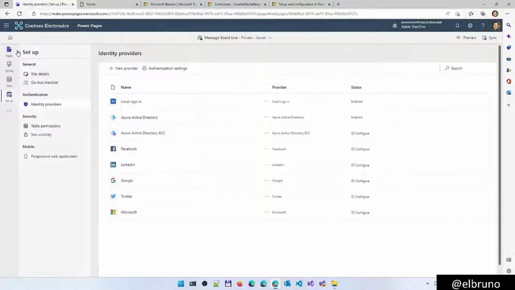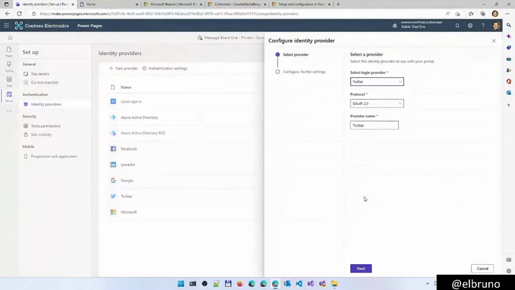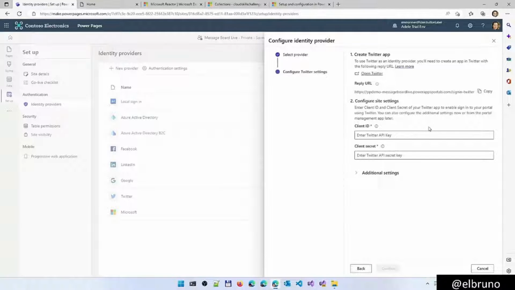So here, if I go to setup, I will go to the identity provider, I can start to add identity provider. So for example, if I want to add a Twitter provider, I will do Twitter, the one that I have here, the protocol that I want to use, a name Twitter, then I will have to have access to my Twitter dev environment. You have here a learn more and open Twitter where you can define and do everything that you need there if you want to create one.